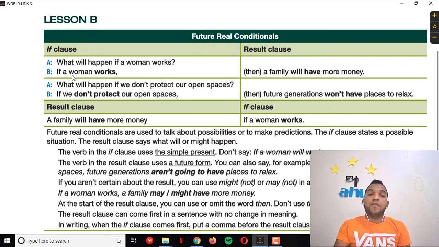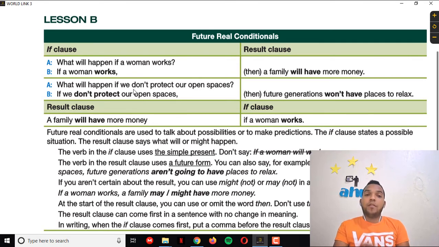So if a woman works, comma, then is something optional that you can use. That's why it's in parentheses here. So if a woman works, then a family will have more money. So you can say it like that, or if a woman works, a family will have more money. Make sure that in the result clause you use will or be going to.